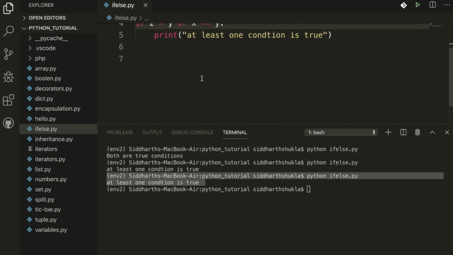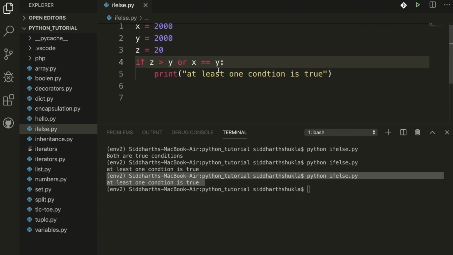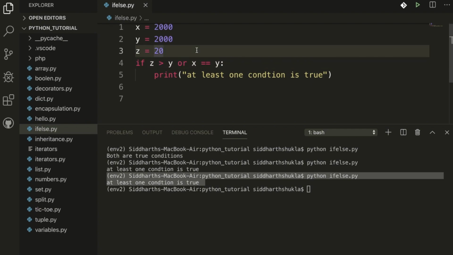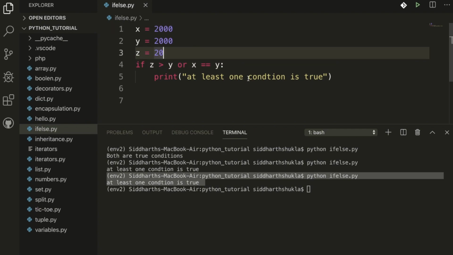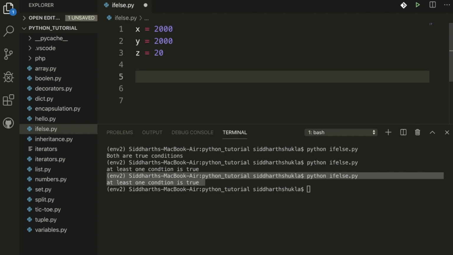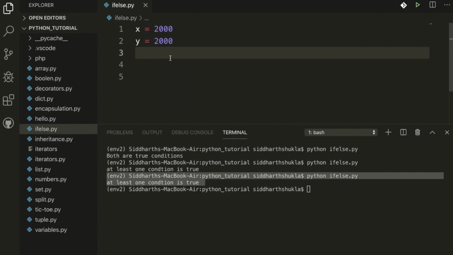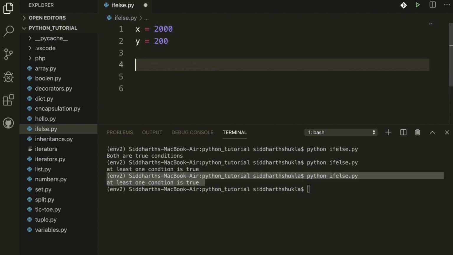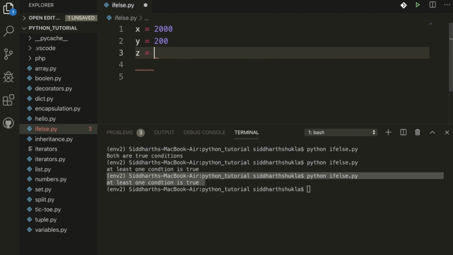Now I hope this is clear for you. And if you want nested conditions, you can try nesting also. Like I have two values, x and y. I'm going to show you nested. Suppose we have three variables, I'm going to use two variables only, 2000 and 200. Suppose z also I have, z is equal to 400.